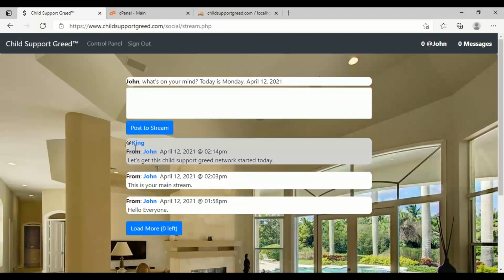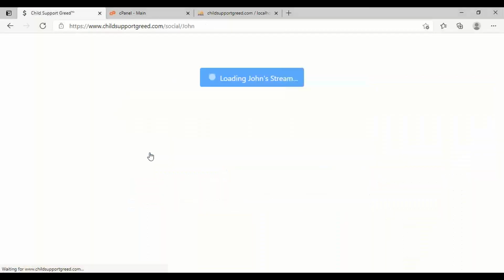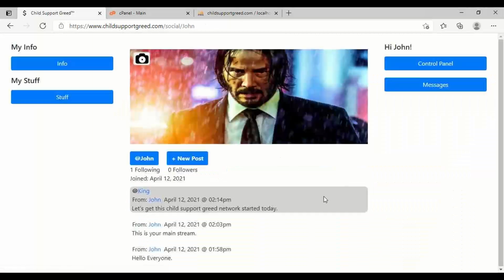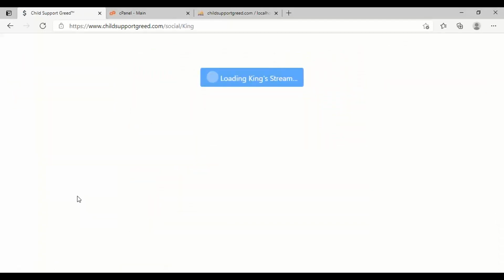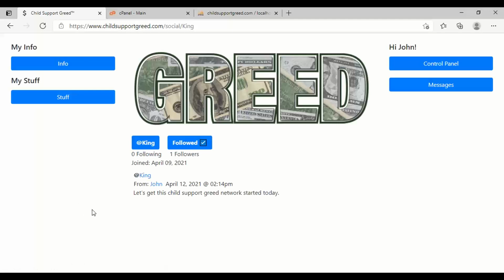And now you see it says @King from John. Let's get this child support greed network started today. So I'm going to click on John and go to his page. And it shows his message that was to King, right? So now when I go to King's page, it also shows up on his page. So even though King didn't type this page, it shows up here because it's @him.